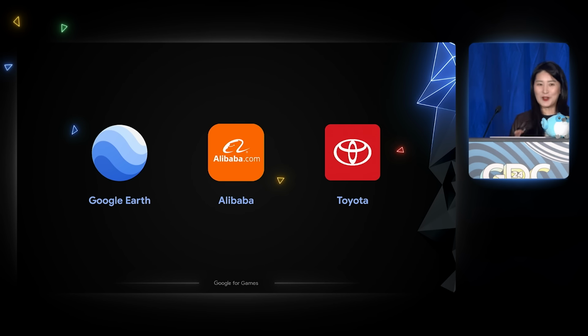So I hope you're excited about Flutter at this point, but you may be wondering, can Flutter handle the scale and complexity of real-world applications and games? Well, Flutter is actually already powering apps and games for some of the biggest companies in the world. So for example, Google is using Flutter in more than 30 applications. Google Earth recently launched their mobile apps and web apps using Flutter. Alibaba, one of the largest e-commerce giants globally, uses Flutter to create smooth shopping experience. Actually, they use Flutter in more than 30 applications too. Even Toyota trusts Flutter to enhance their in-car infotainment experience, bringing the next level interface right into their vehicles.